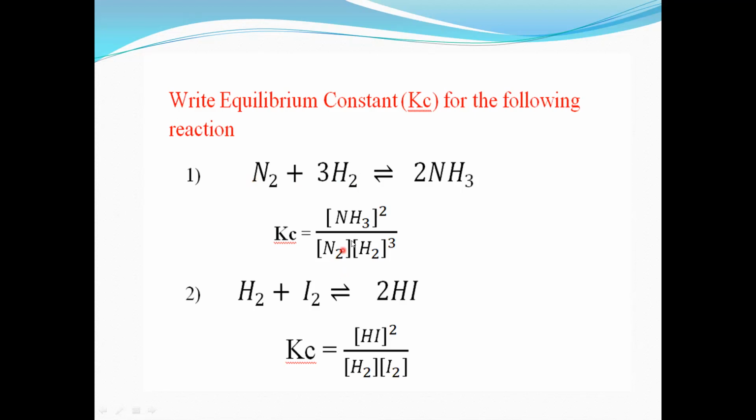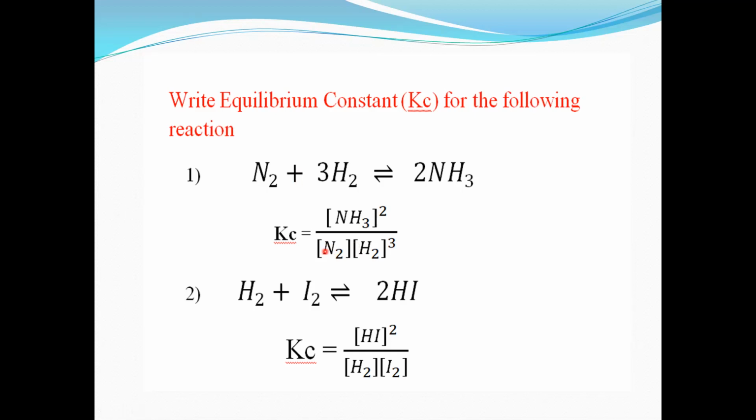It is not necessary to write 1 in the power; if the power is not written, it is supposed that the power is 1. So concentration of N2. Here there is a plus, but don't write plus here. It is a product, because what is the law of mass action? The rate of reaction is directly proportional to the active masses of the reactants. So we have to take multiplication, not plus. Remember that. Some students write plus here, but it is wrong.